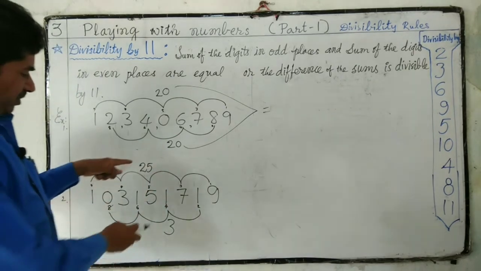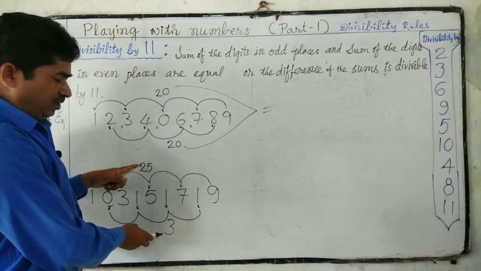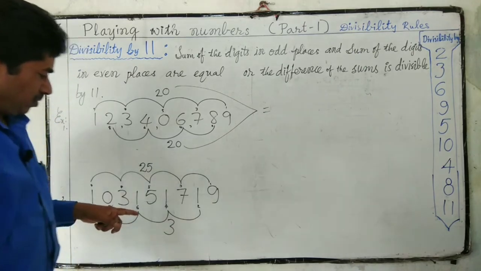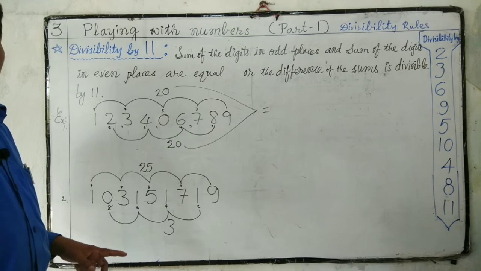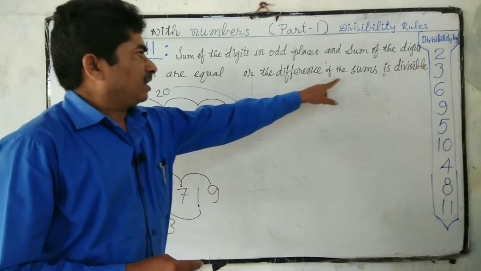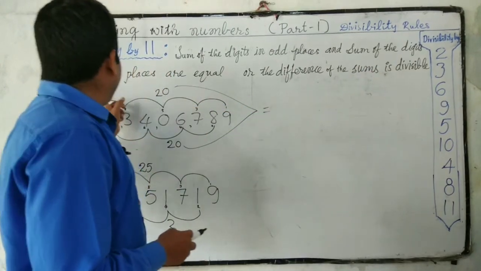If we observe these sums, they aren't equal. So we have to check another rule also: the difference of the sums is divisible by 11.